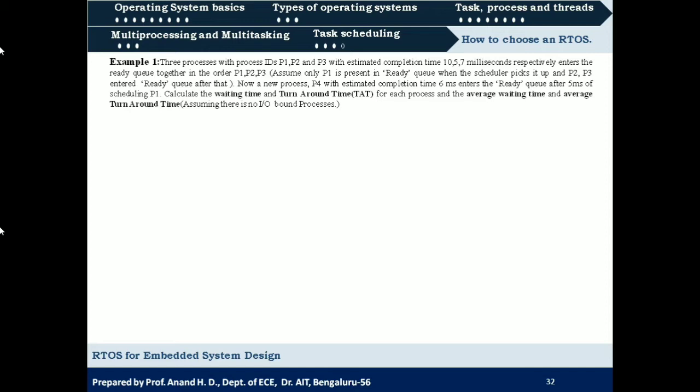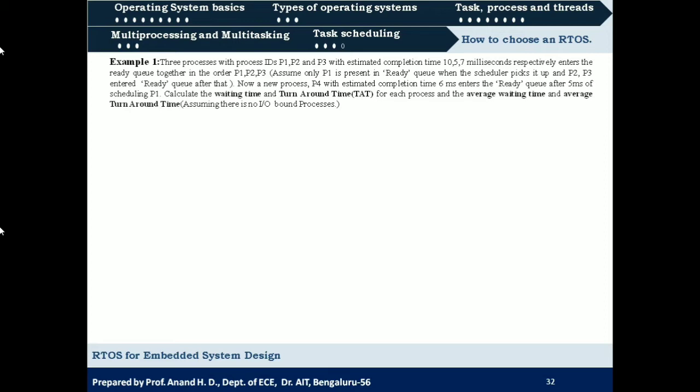We need to assume that P1 is present in the ready queue, and at that point of time a new process P4 with estimated completion time 6 milliseconds enters the ready queue after 5 milliseconds of scheduling of P1. So now by using last in first out or last come first serve scheduling algorithm, we need to calculate waiting time, turnaround time, and average waiting time and average turnaround time for these processes.